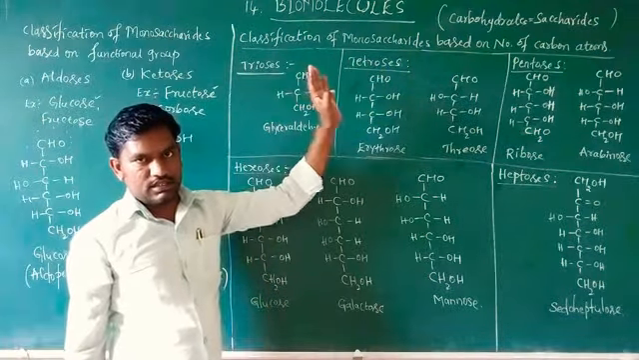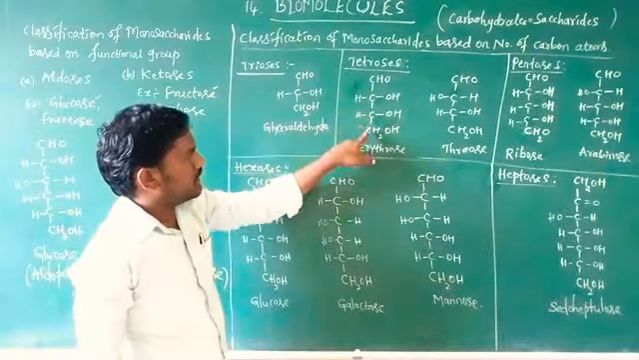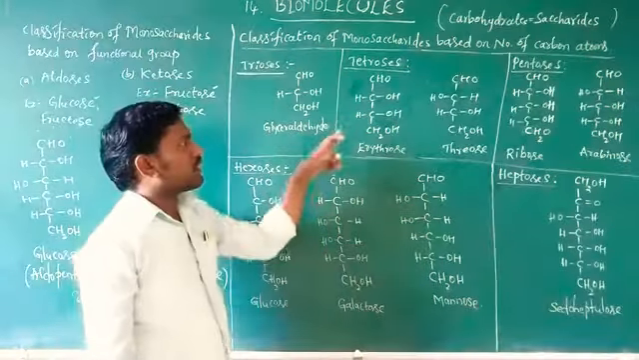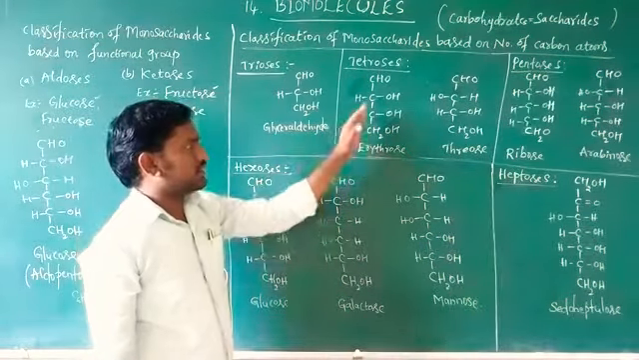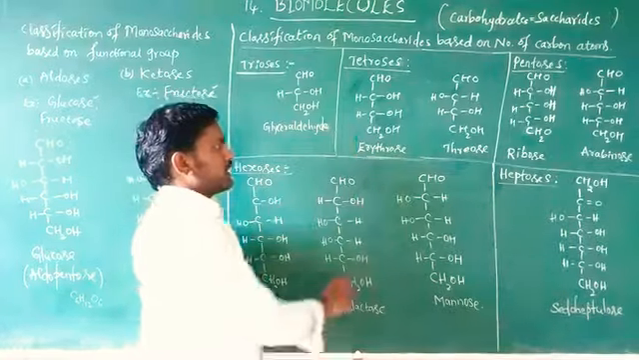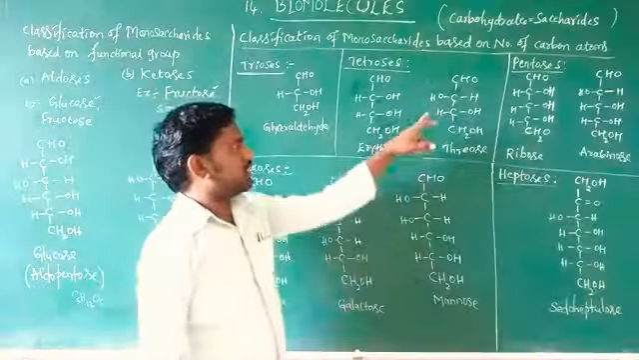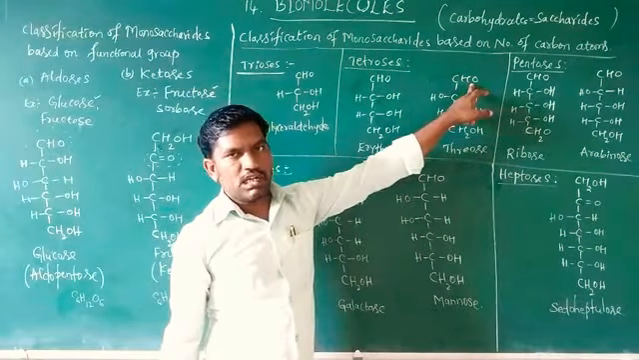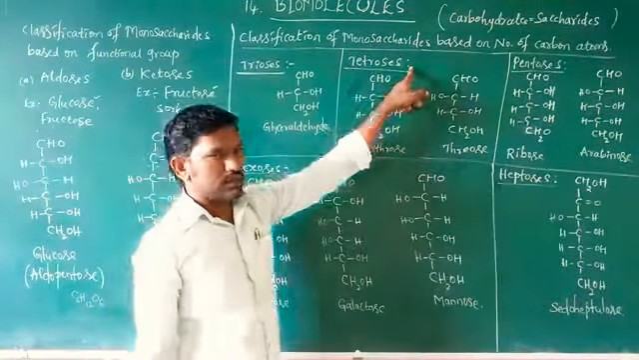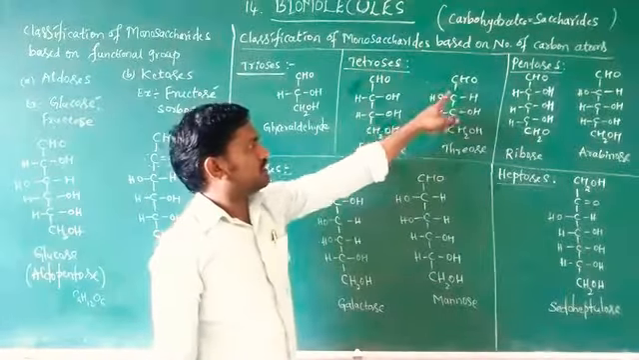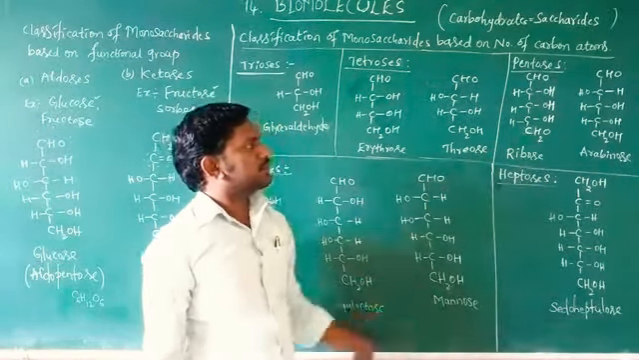Tetroses indicate monosaccharides containing 4 carbon atoms: 1, 2, 3, and 4. The name is erythrose, with 2 OH groups on the right side. It is an example of a functional group containing CHO, an aldose, but containing 4 carbon atoms, so it is an aldotetrose. Tetra indicates 4 carbon atoms.